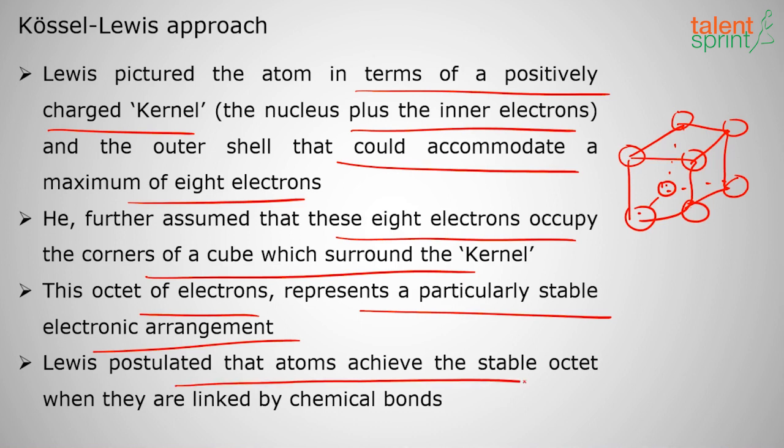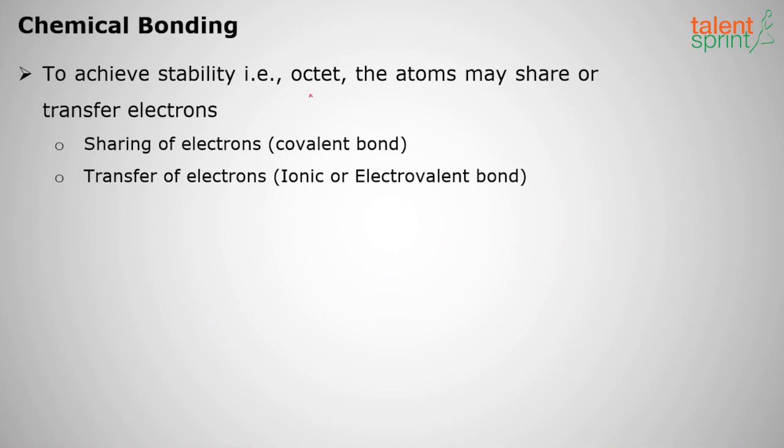So Lewis postulated that atoms achieve the stable octet when they are linked by chemical bonds. So chemical bonds take place only to attain stability and reach the octet, that is the 8 electron configuration. Next, to achieve stability, that is the octet, the atoms may share or transfer.